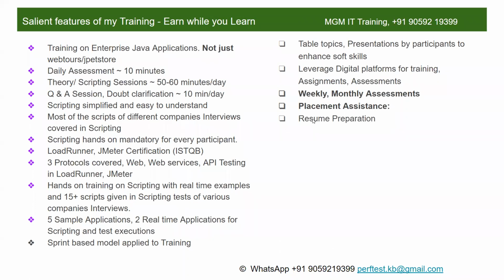We'll prepare a proper CV as per the market demand, keeping all the tools which are in demand in the current market. We also provide real-time project training in the classroom, running it every weekend. That is part of placement assistance, guys, along with 5 mock interviews after the training.